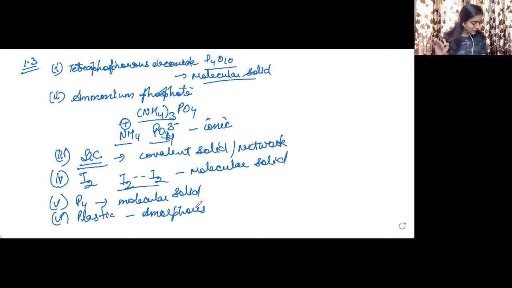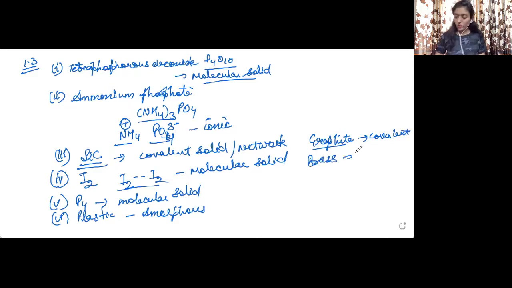Next is graphite. Graphite is an allotropic form of carbon. It is composed of carbon, and all the carbon atoms are connected together through covalent bonds, so it is a covalent solid. Then the next one is brass.